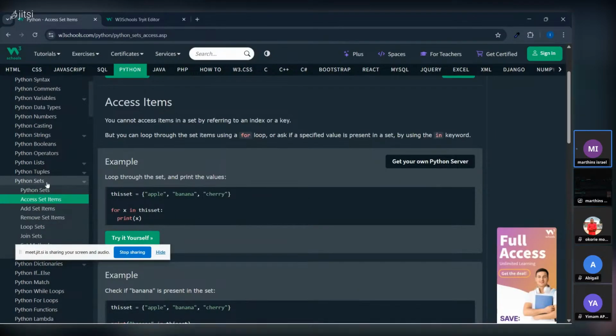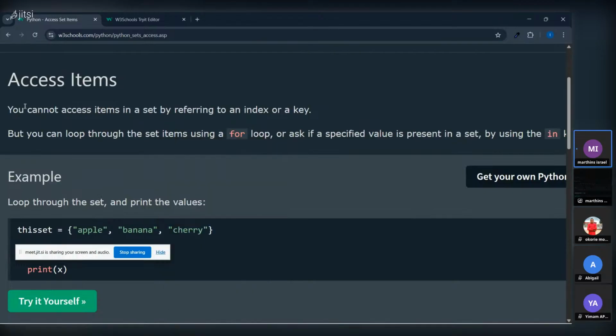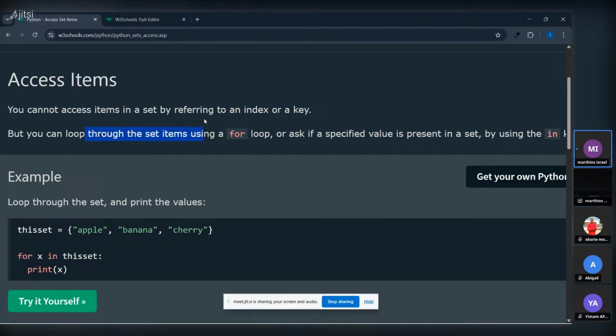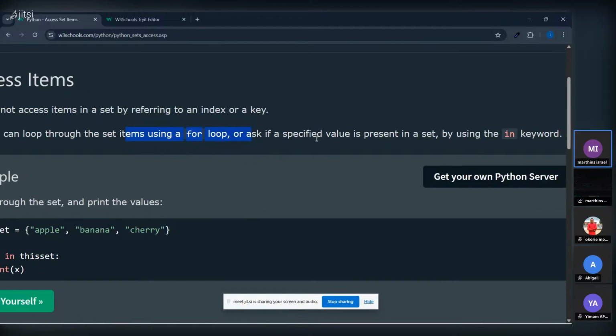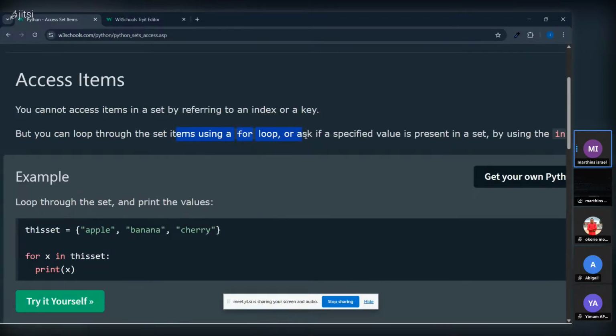So now, how to access set items quickly. To access your items, you cannot access an item in a set by referring to an index or a key. Take note, you cannot access an item in a set by referring to an index or a key, but you can loop through the set items using a for loop, or ask if a specified value is present in a set by using the in keyword.